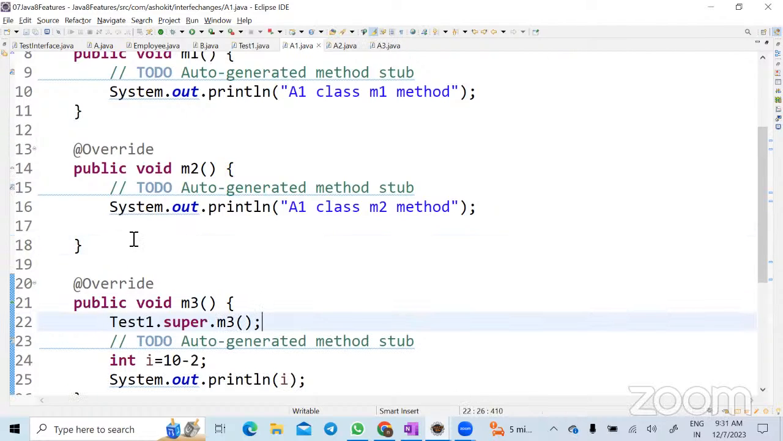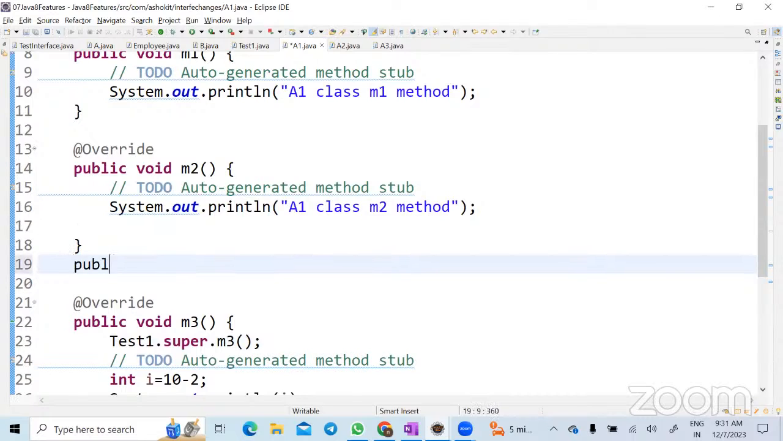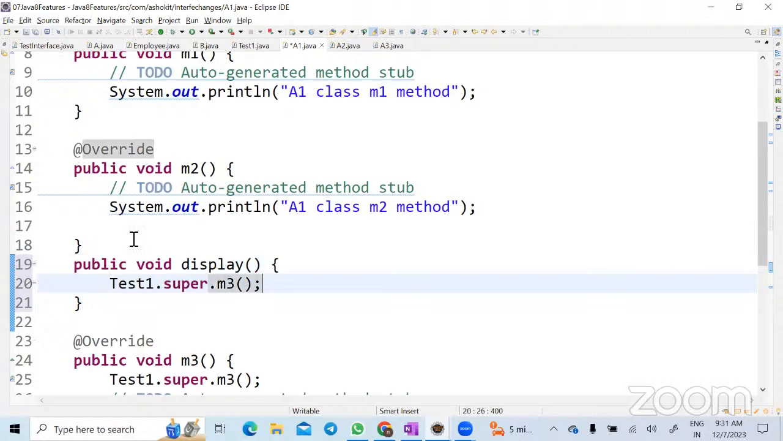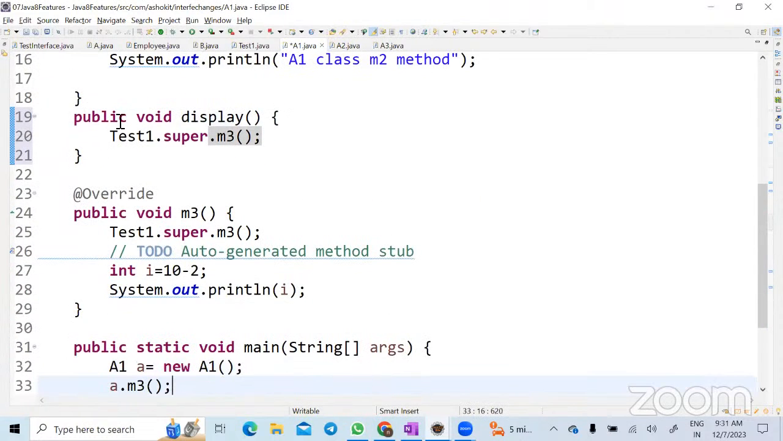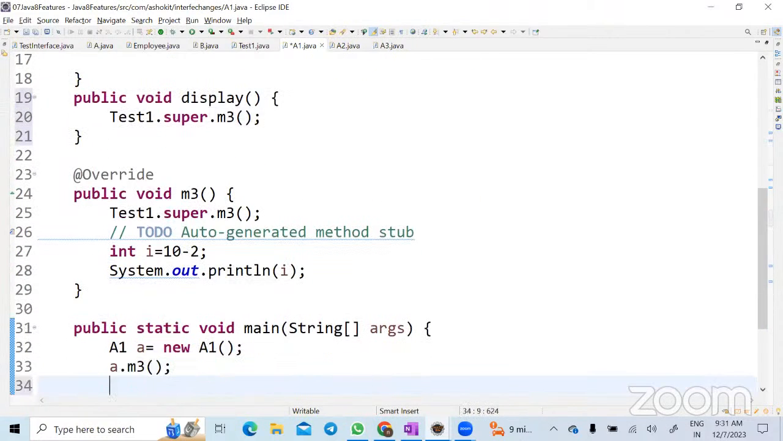Yes. Now, let's create one more method called public void display. And then call it here, right? Now, how do I call the display method? A dot display, correct? Yeah. So that means, what is the way to call the default method present in an interface? Using a child object you can call, or if you want to always call the default method of an interface, then interface name dot super dot default method name.